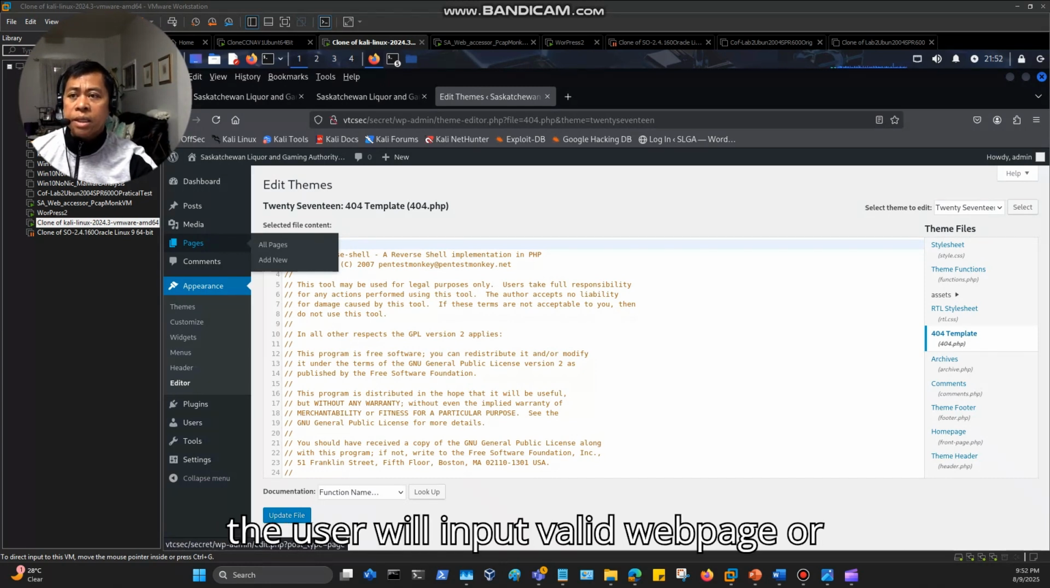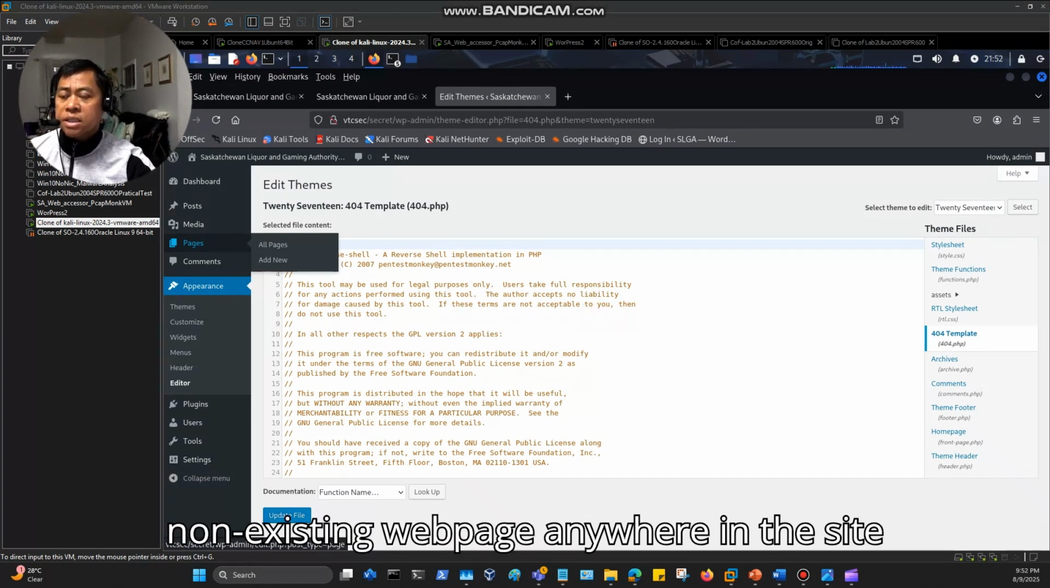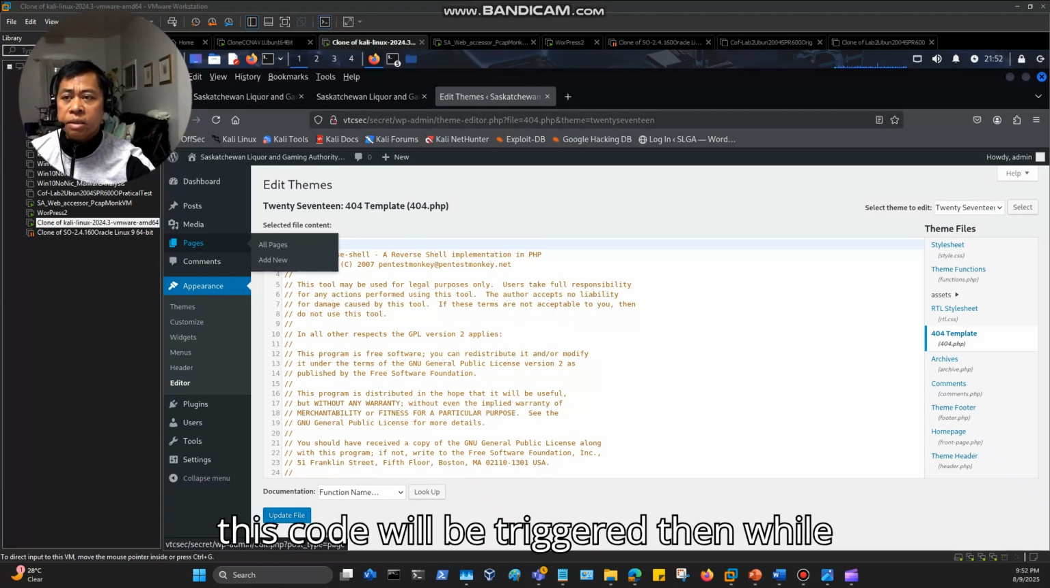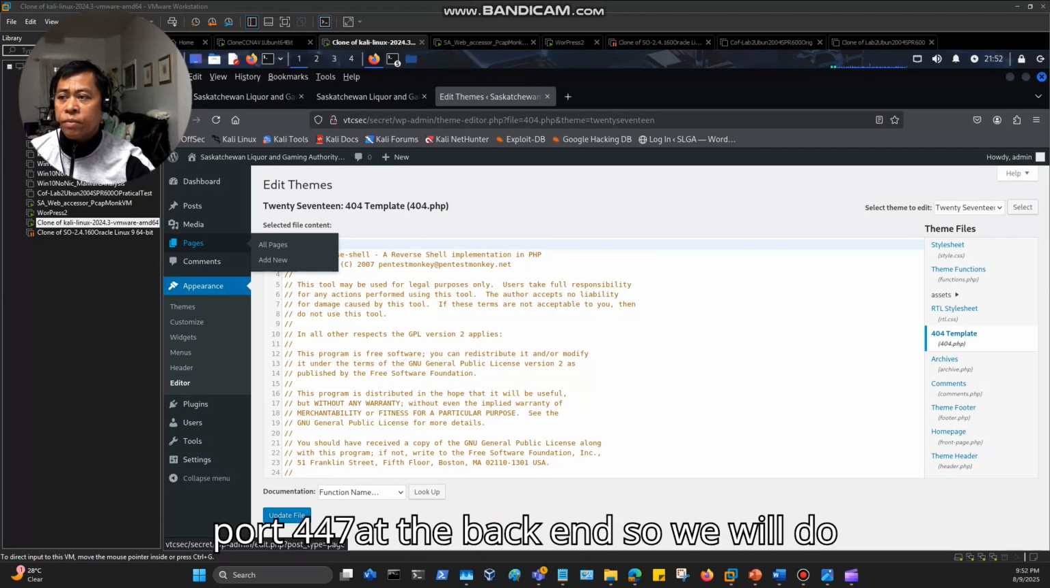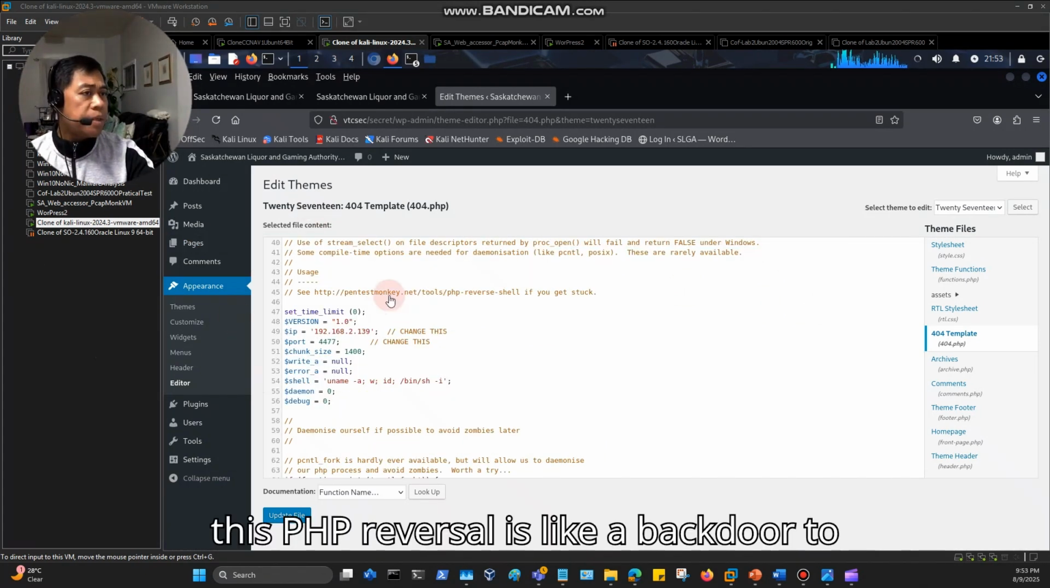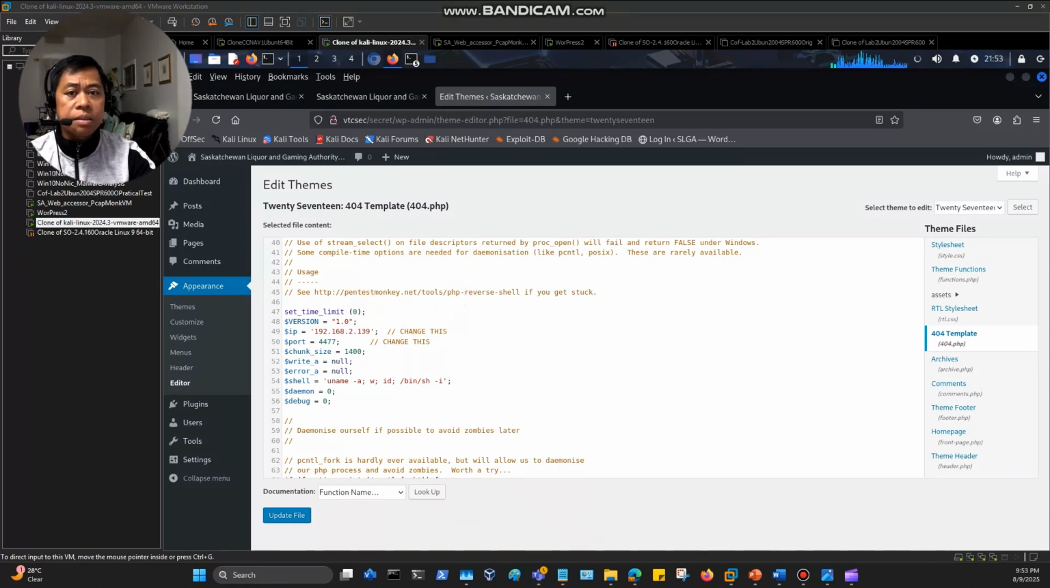If the user inputs a non-existing web page anywhere in the site, this code will be triggered. Then the attacker is waiting and listening on port 447 at the back end. So we will do that. This PHP reverse shell is like a backdoor to the website now. This is what's going to happen.